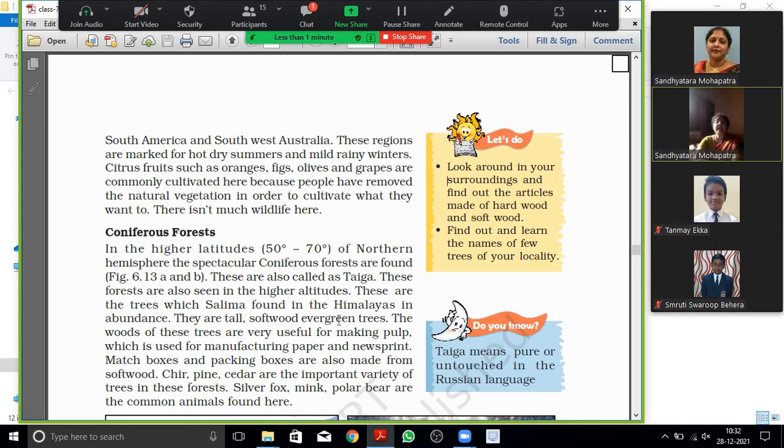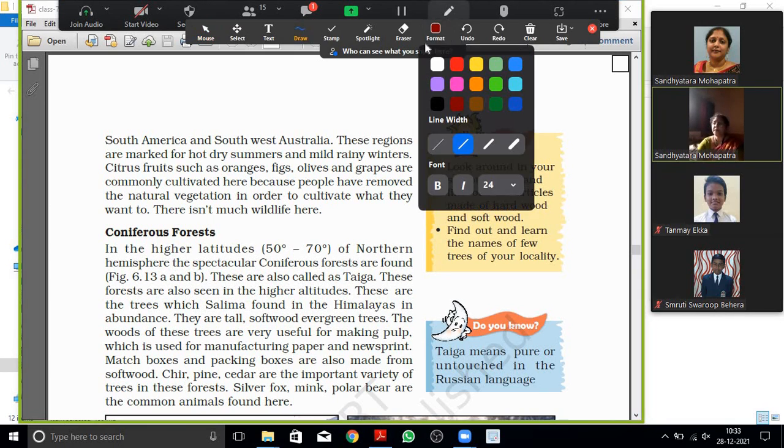And next is the coniferous forest. Where does this name coniferous come from? The trees or plants in this area, you will see, are in a cone shape. This is a cone shape, like the birthday caps you make. Those trees have a cone shape and the leaves are needle-like, very sharp. And these are also called the taiga. What are they called? They are called taiga.